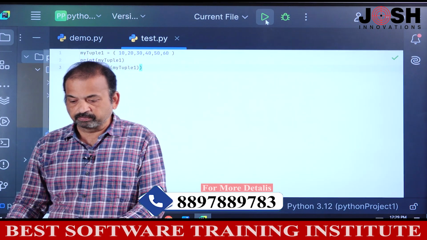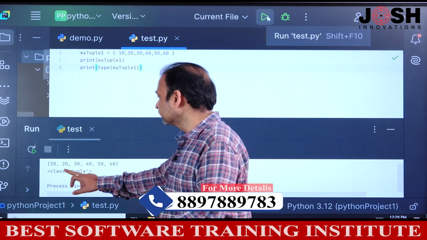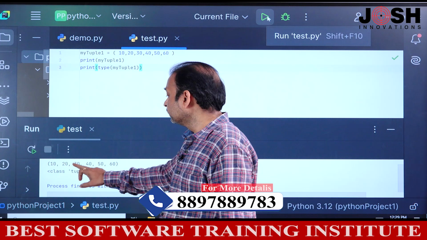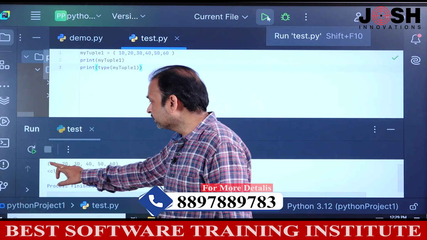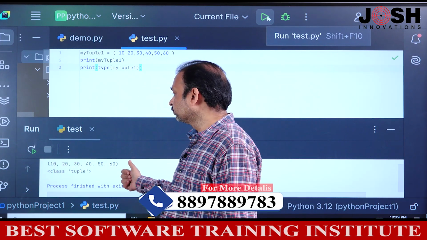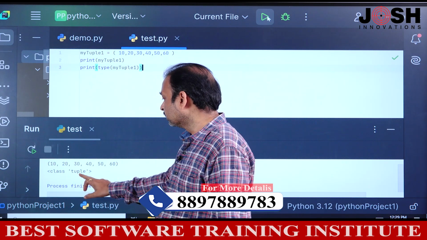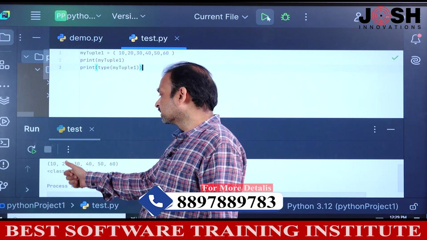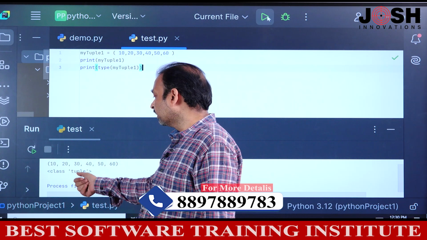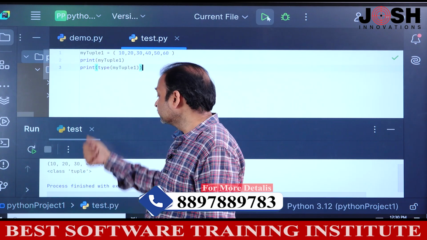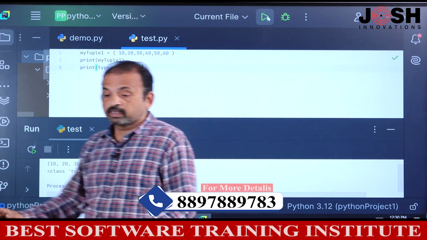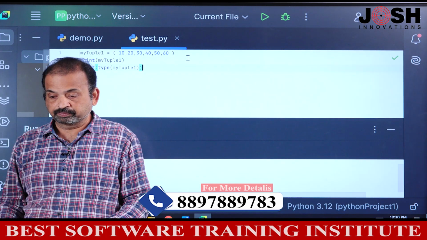When you run this program, first it prints the contents, 10, 20, 30, 40, 50, 60, surrounded by round brackets. And what is the type of myTuple1? The type of myTuple1 is tuple. What a class is, we'll discuss in coming classes.